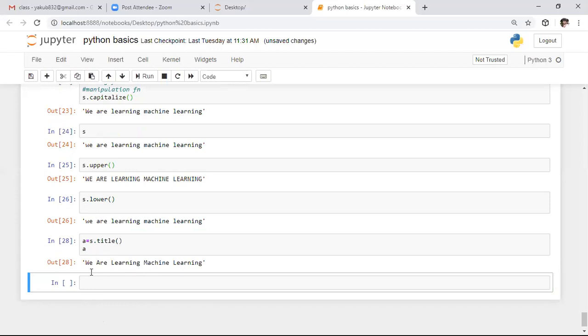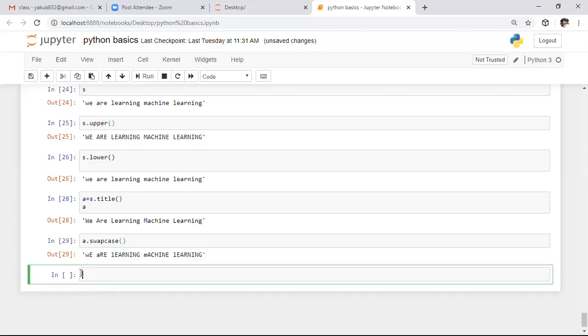Next, we have the swap case function. To swap the cases, we need to use this swap case function. To convert the capital characters into lowercase and lowercase characters into uppercase, we need to use this swap case function. If you observe this example, capital letters become small letters and small letters become capital letters. So this is the purpose of the swap case function.